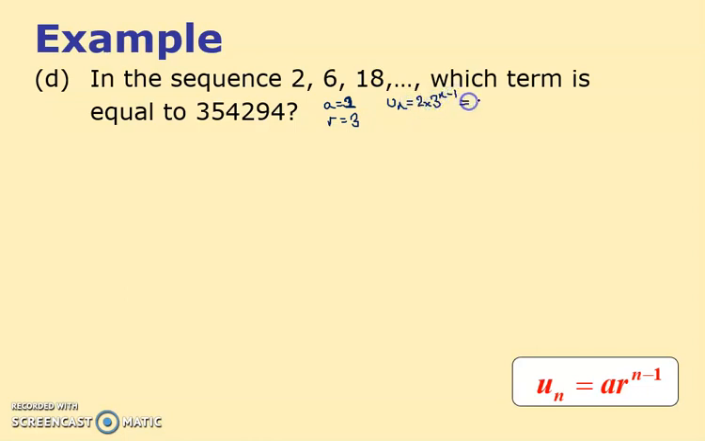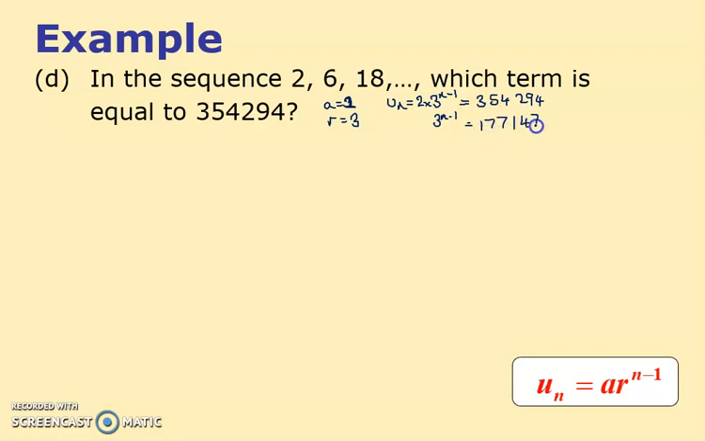And it says which term is equal to 354294. Now I've got to solve an equation for this. So first job is move the 2 over. 3 to the n minus 1 equals 354294 divided by 2, moving the 2 over. And I get 177147.